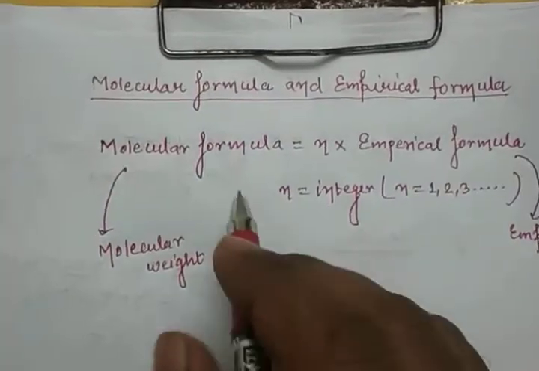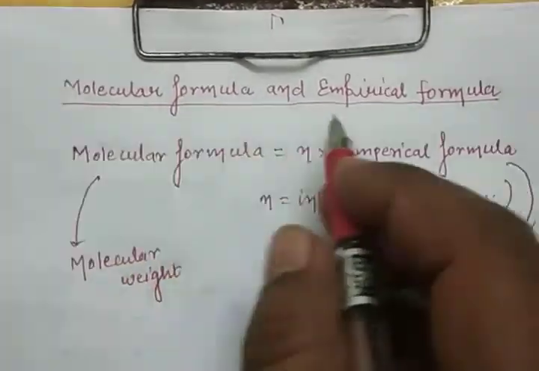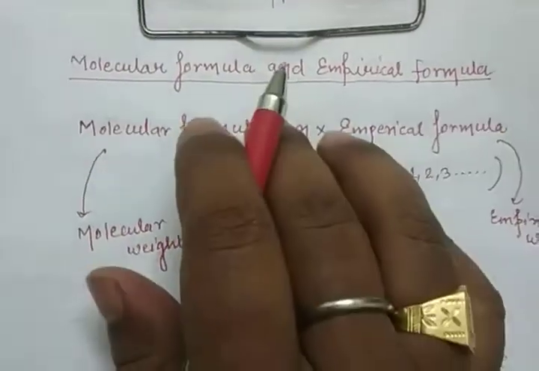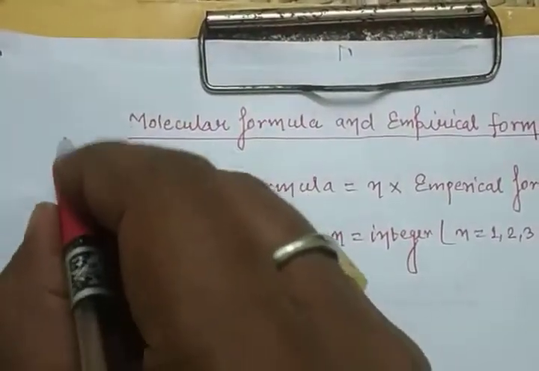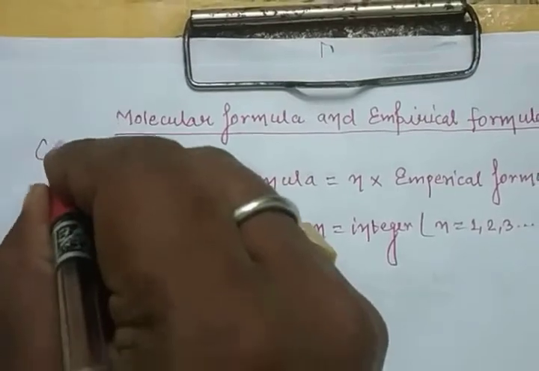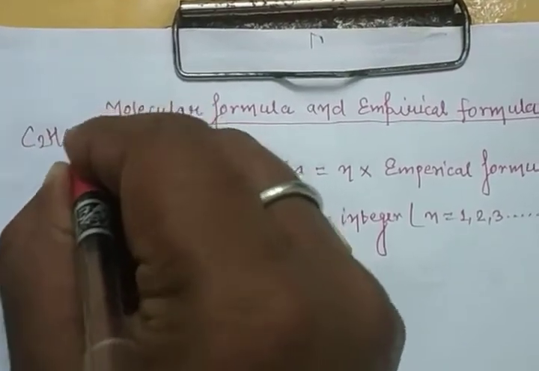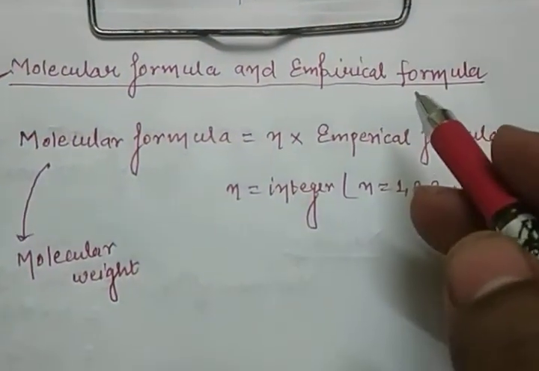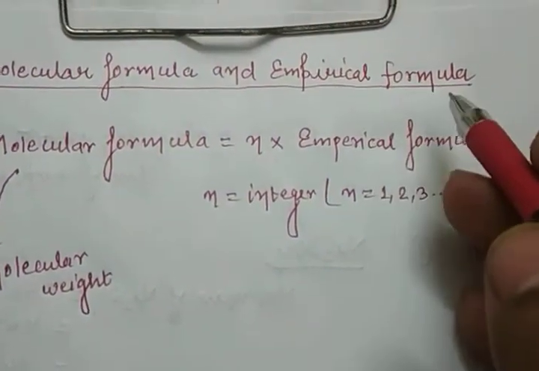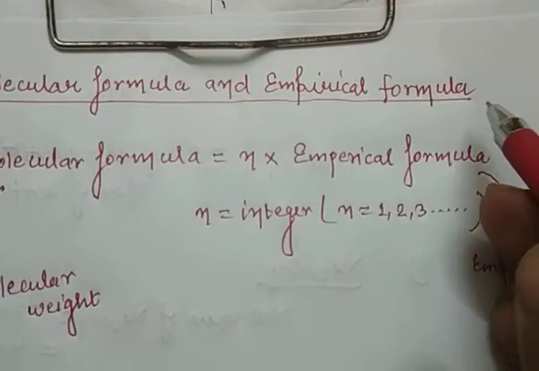Students, I am going to discuss the molecular formula and empirical formula. Look, what does molecular formula mean? Suppose you have the formula of ethane, C2H6. This is a molecular formula. Now what is the empirical formula? The empirical formula is a ratio of atoms in whole numbers.